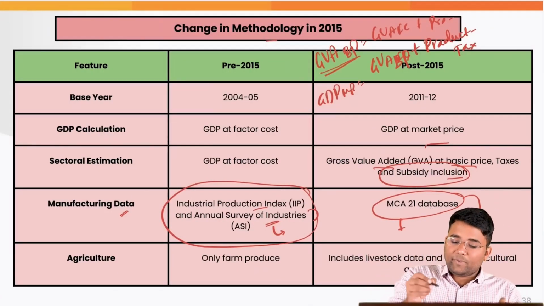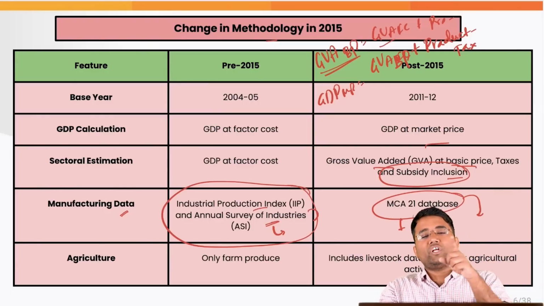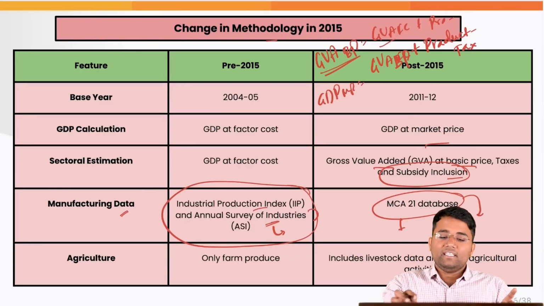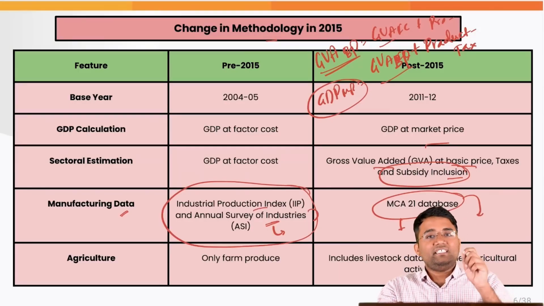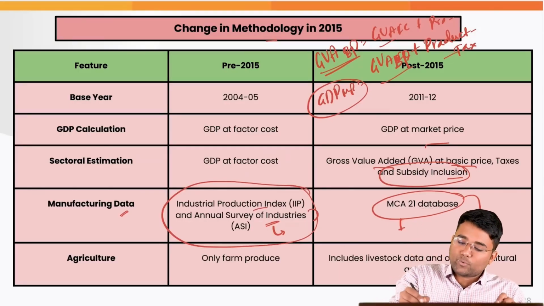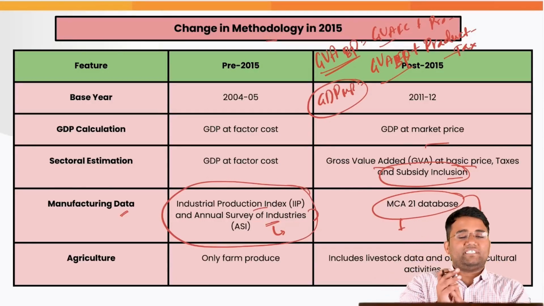So GVA at basic price we are calculating first as GVA at factor cost plus production taxes minus production subsidy. Then when we are calculating GDP at market price, we are incorporating GVA at basic prices plus product taxes minus product subsidies. So it is giving a more comprehensive picture.